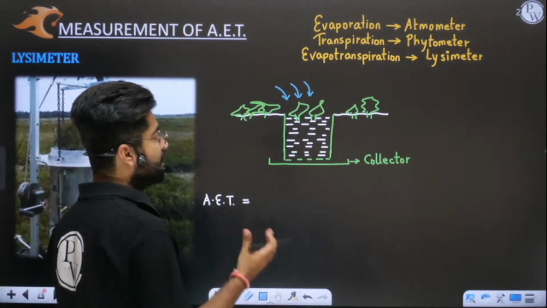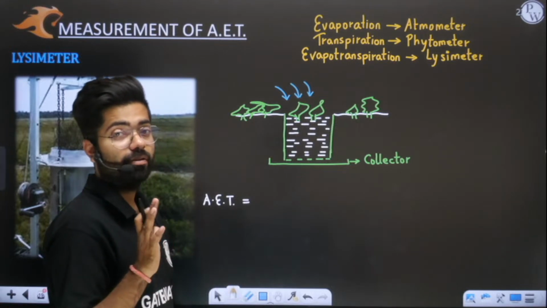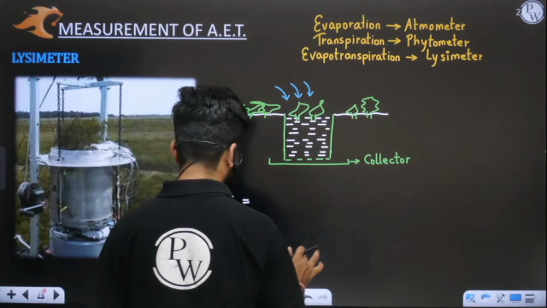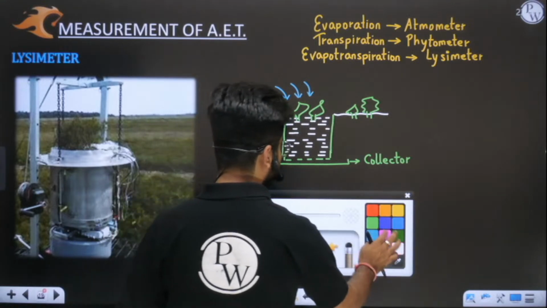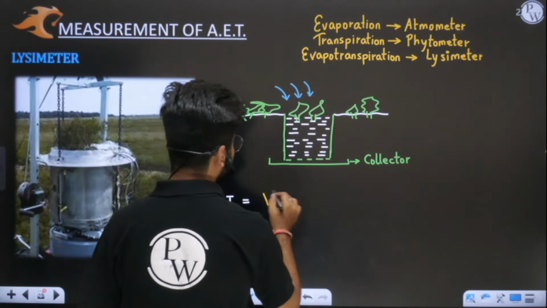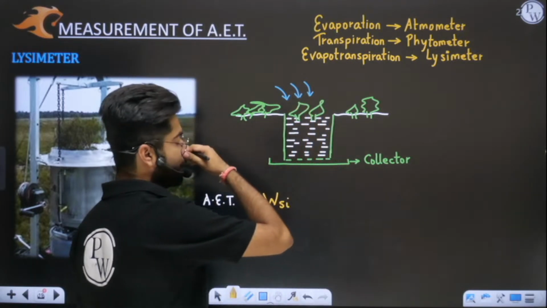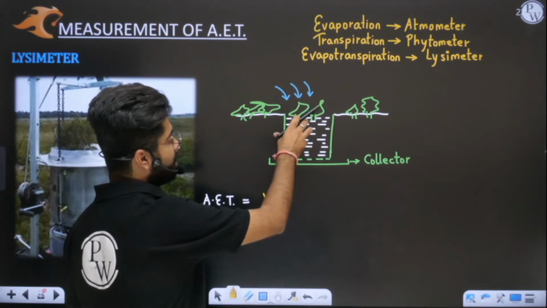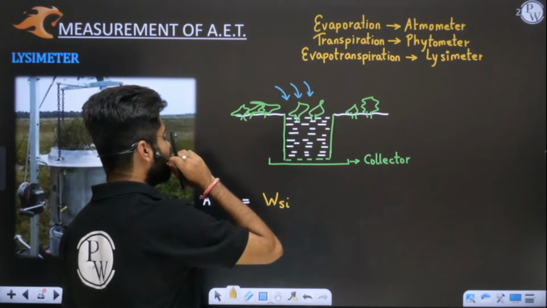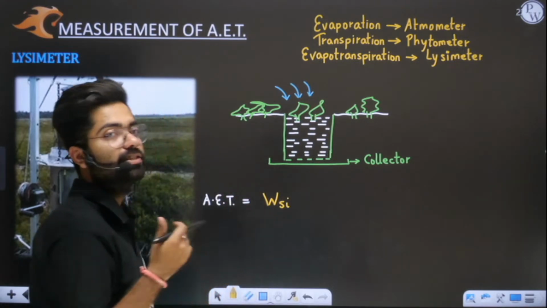So we have to measure the weight initially. I will take the weight of the initial soil system setup. WSI is the weight of the initial setup: this entire pot, the soil and the crop mass.